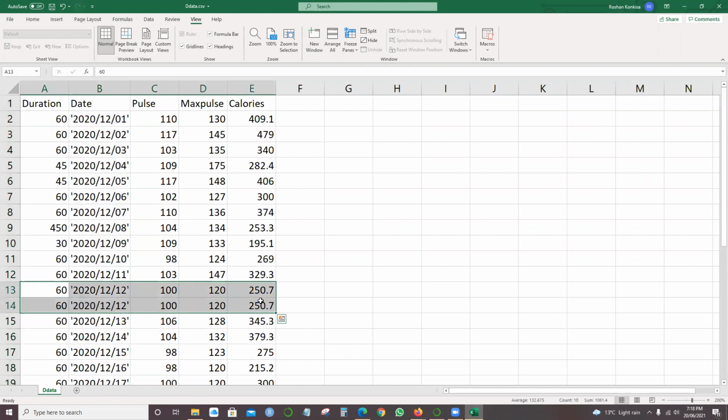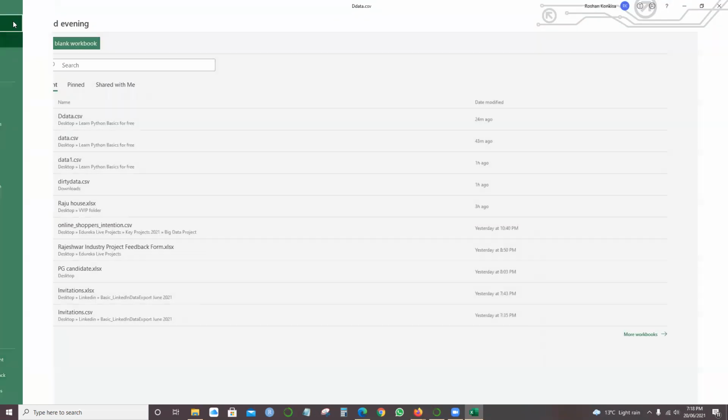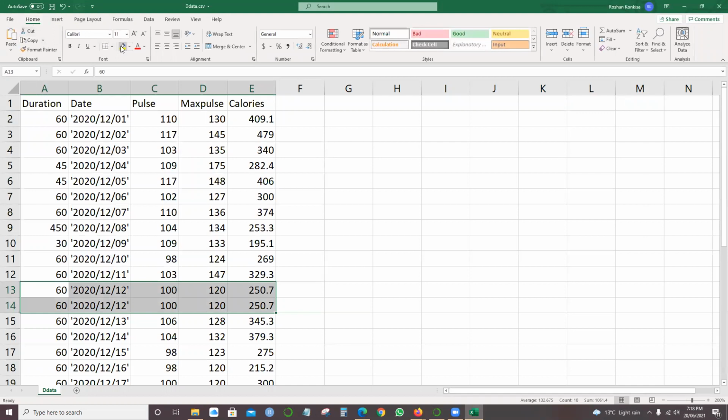So in this case, these two lines are the duplicates. How are you going to handle this? Here, if I highlight this, we got 60 and 60. We got the same date, same pulse rate, same max pulse, and the same calories. So we got duplicates. How are we going to handle this? This is a scenario to handle the duplicates.